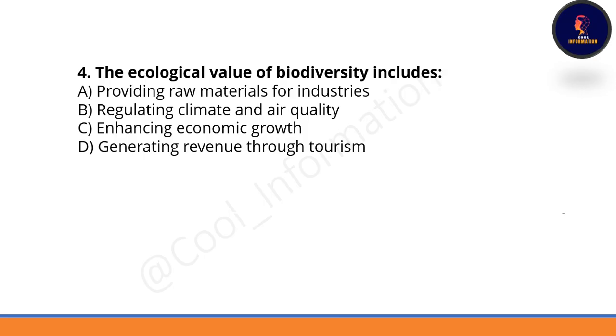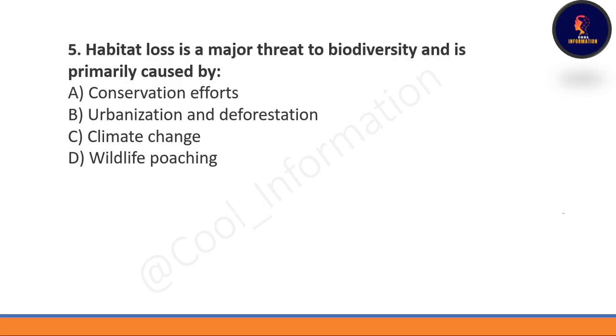Next one, the ecological value of biodiversity includes providing raw materials for industries, regulating climate and air quality, enhancing economic growth, and generating revenues through tourism. Option B will be correct. The ecological value of biodiversity includes regulating climate and air quality. Next question is, habitat loss is a major threat to biodiversity and is primarily caused by conservation efforts, urbanization and deforestation, climate change, or wildlife poaching. Correct option is option number B, urbanization and deforestation.